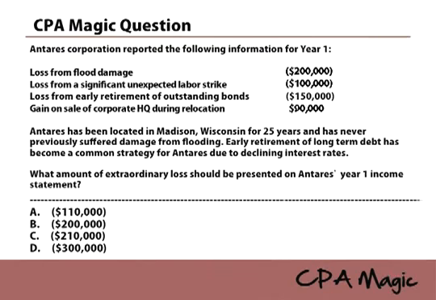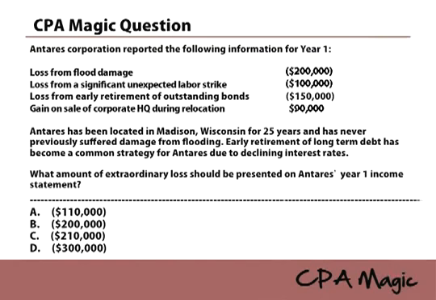If it says anything more than 5 years, if 25, it's automatically infrequent. Don't even worry about discussing, hey, is that material, is that infrequent? If they're giving you information that implies a duration of time, assume infrequent. So it has never previously suffered damage, unusual, 25 years, infrequent. That is extraordinary. So that 200,000 loss is extraordinary.